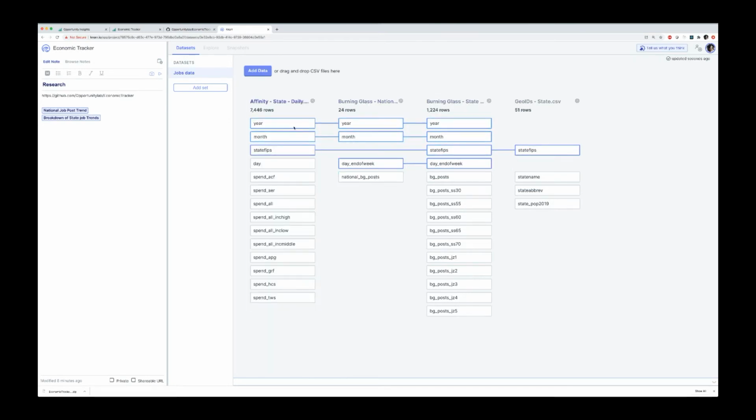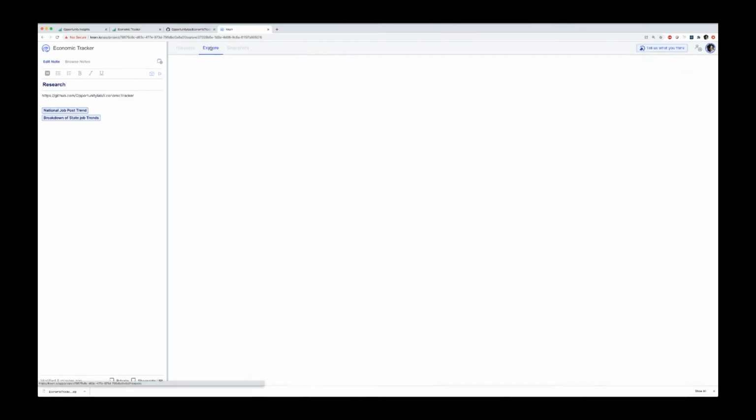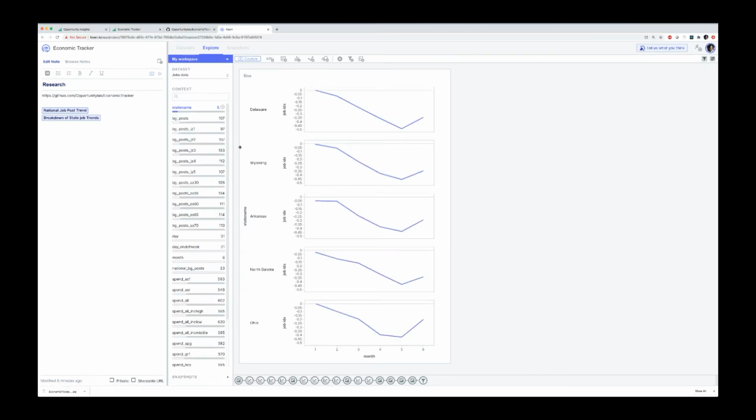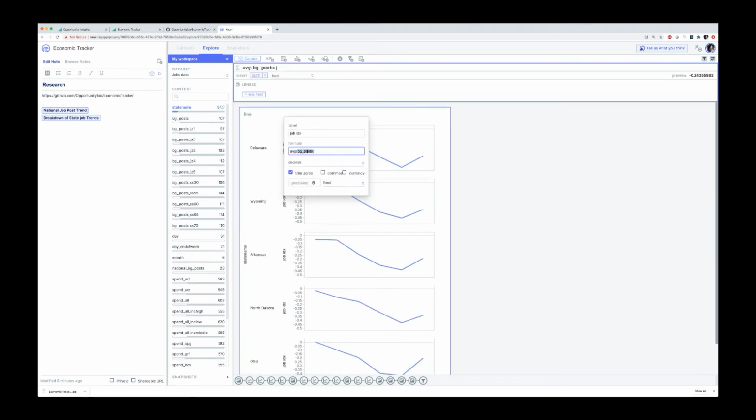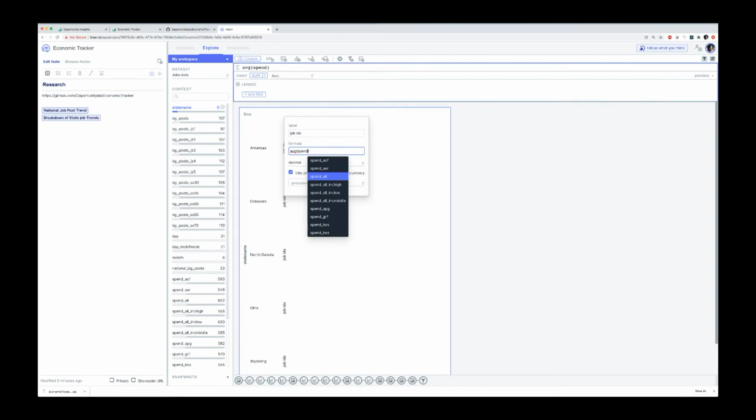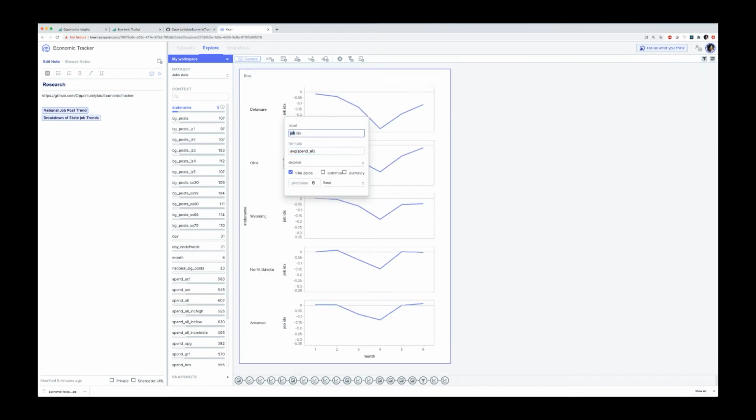Now I have a linkage there, and I can come over here and say, well, let's just change this metric. These were the 5 states we figured out were doing very poorly in terms of the job trends. Maybe I want to know how are they doing in terms of the overall spending index. We'll call this just spend index. And we can see that trend here. And maybe I can capture this, spending trend for top 5. Or let's call this bottom 5, really.